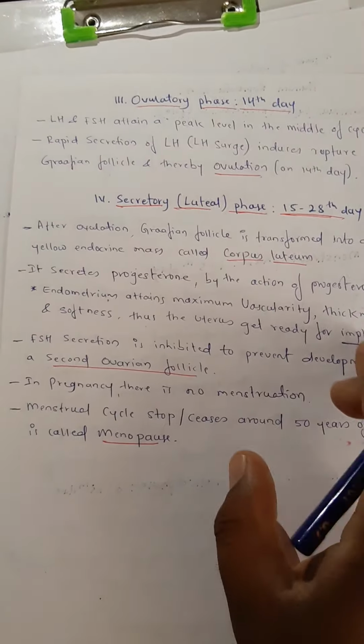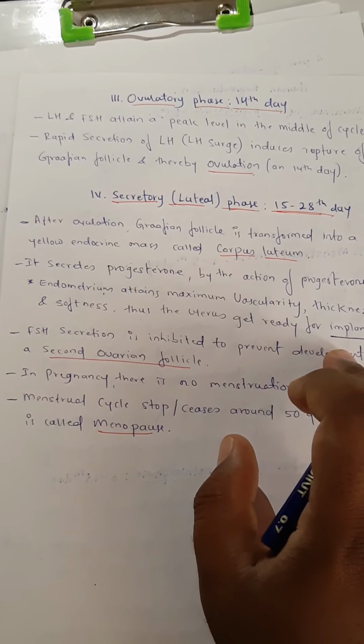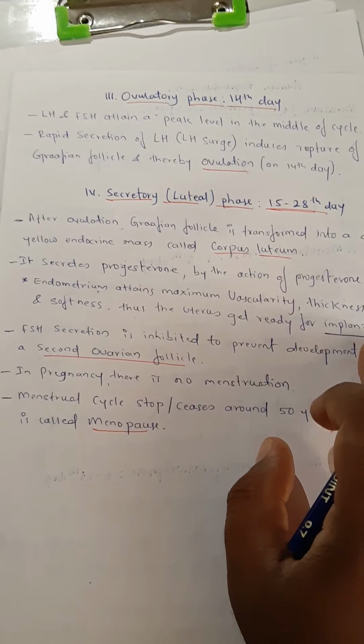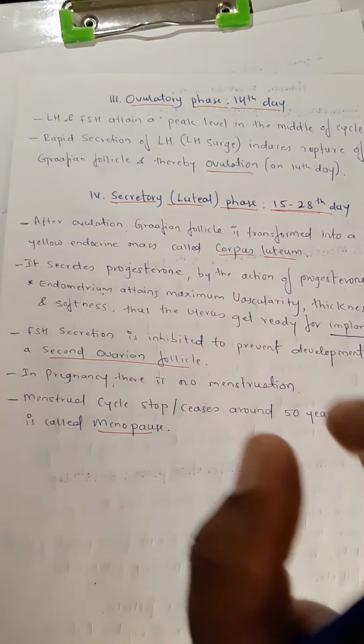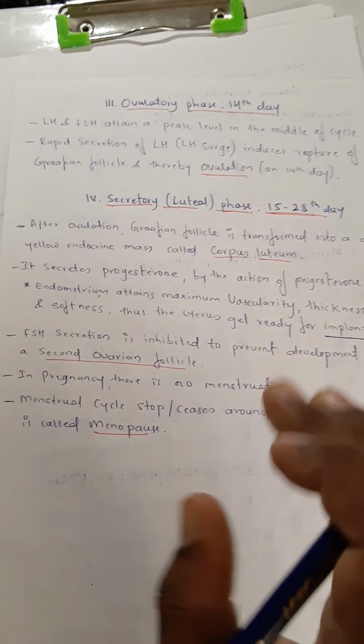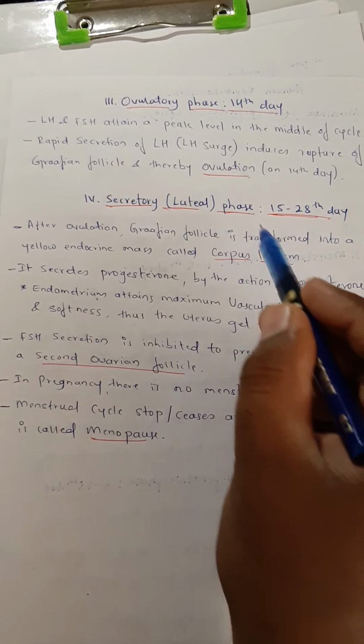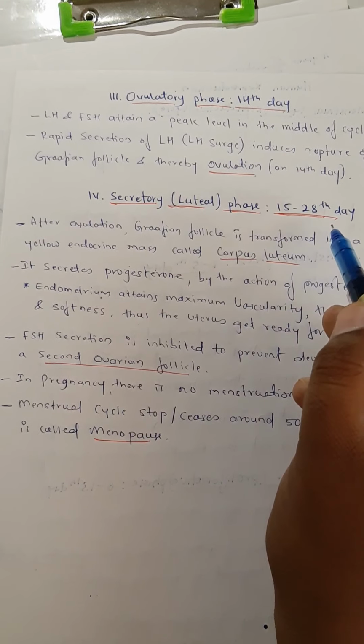So here the uterus is going to be ready, and this phase is the luteal phase, 15 to 28 days.